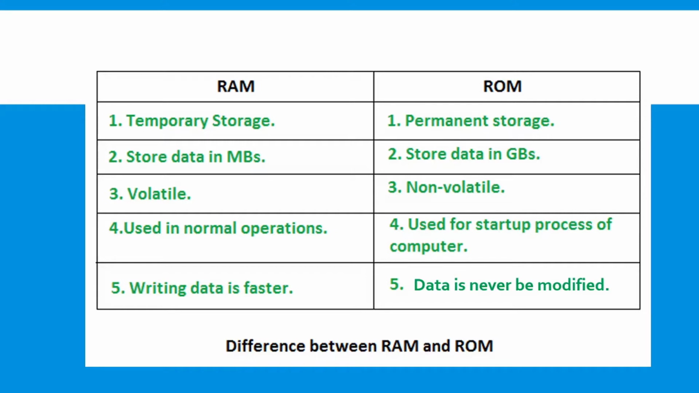RAM is used for normal operations, whereas ROM is used for the startup process of the computer. And in RAM, we can write data very quickly, whereas in ROM, the data will not be modified at all. Hope you all understood today's session, children.